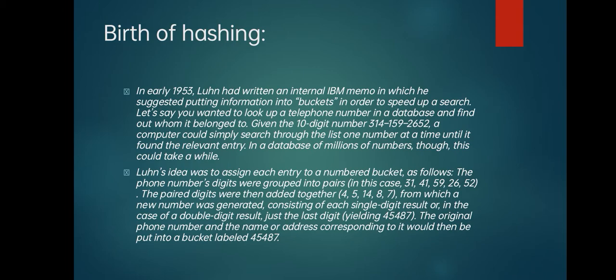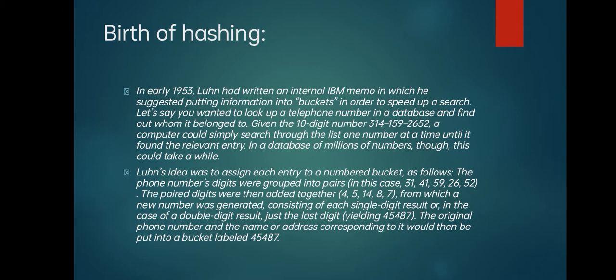So this is a disadvantage. It takes time, since only one search can be done at a time. So we have to wait until all the database numbers have been searched, and then it gives the results.